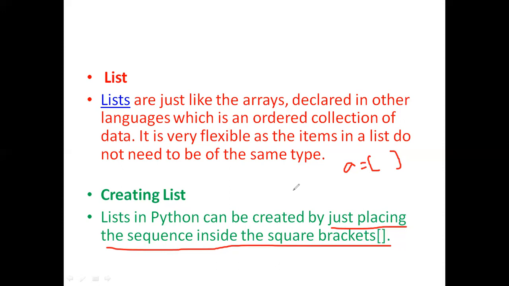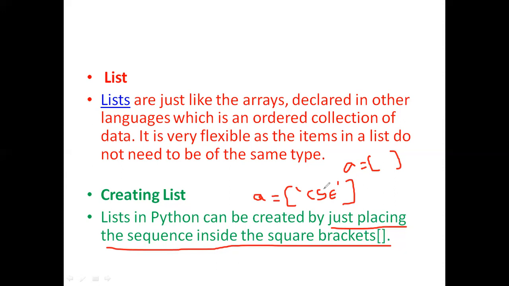So what we have to do if we want to place a list with a single value or multiple values? See here, for example, A equal to... In order to create a list, just place the sequence inside the square brackets. So if I want to keep a single element in a list, I can write A equal to CSC, and I need to keep this inside the square brackets, right? If I don't maintain the square brackets, then CSC will be a string.